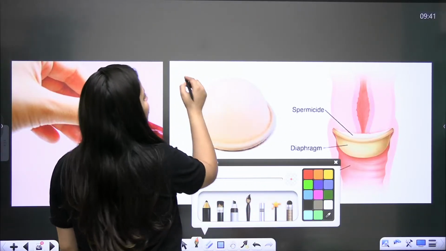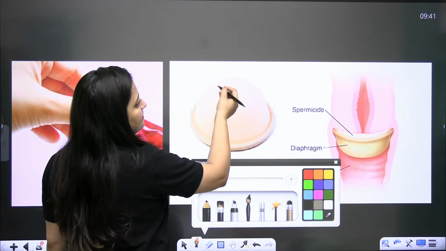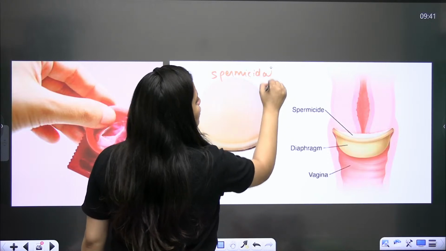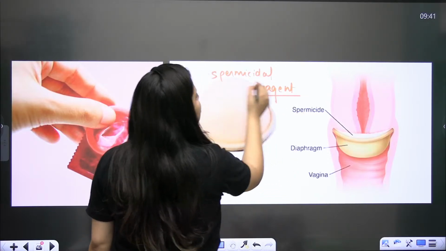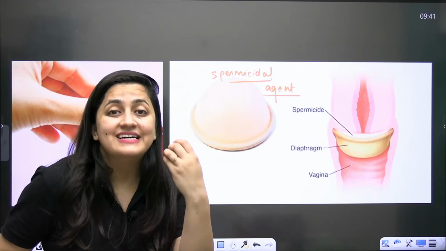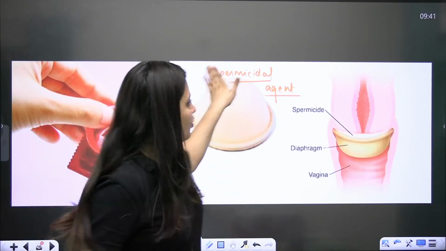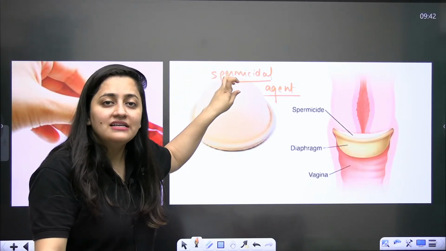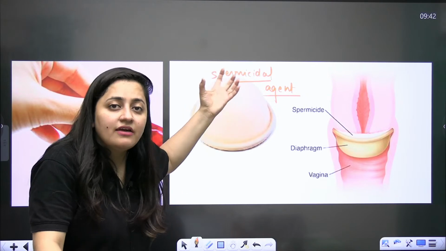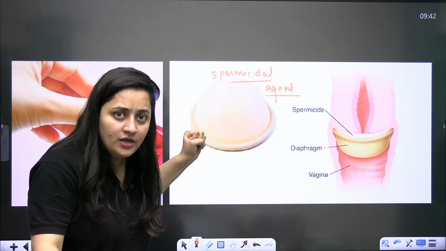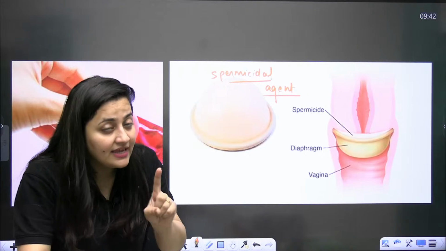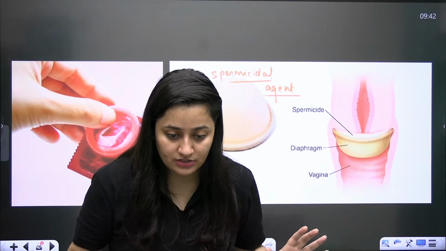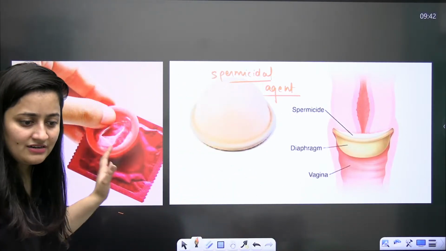And you know, we make it more effective by applying, let's say on this cervical cap, some spermicidal agent. Now the question is, ma'am, what is the meaning of spermicidal agent? The one which is going to kill the sperms. Over this cervical cap, we can apply foam, creams or jellies having the property to kill the sperms. So they will become more effective. But again, remember that they are not going to prevent sexually transmitted infections.